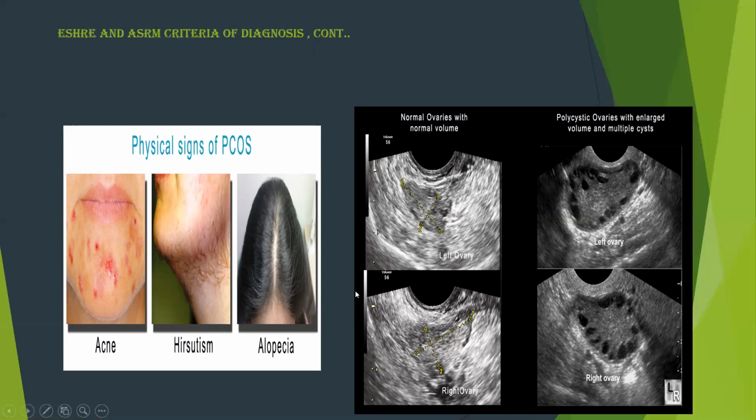So the next picture is the ultrasonography of the ovary. You can see the normal ovary and polycystic ovary. In the normal ovary, there is no presence of cysts, and in the polycystic ovary, you can see the black colored circles. So those are the cysts. This is the comparison of the ultrasound report of normal and polycystic ovary.